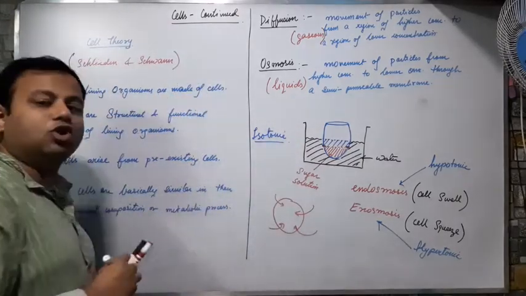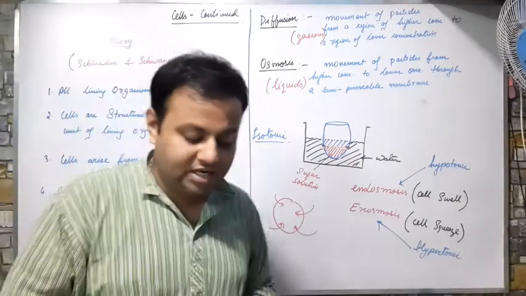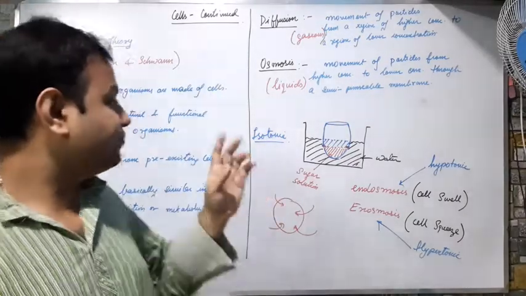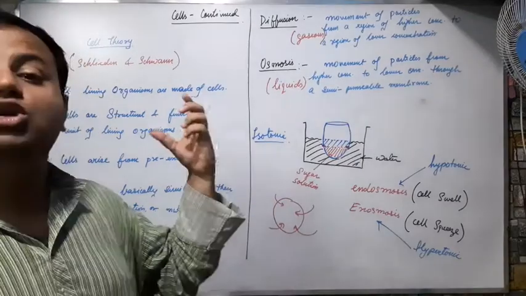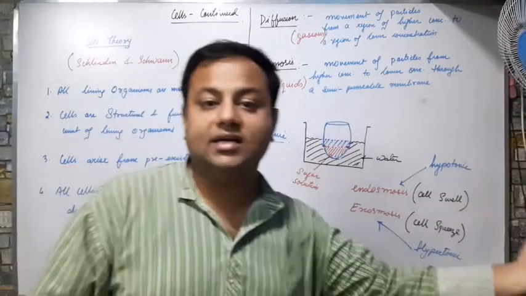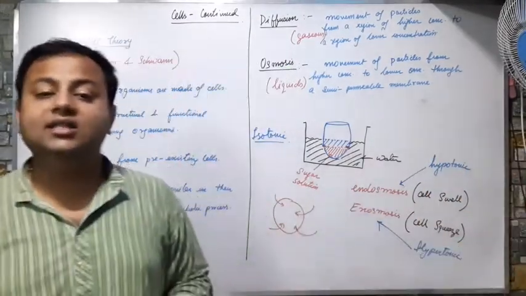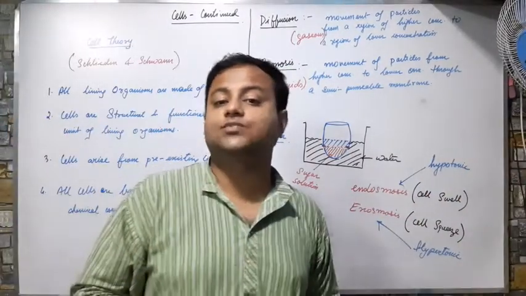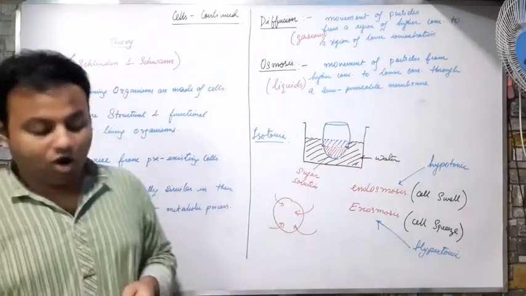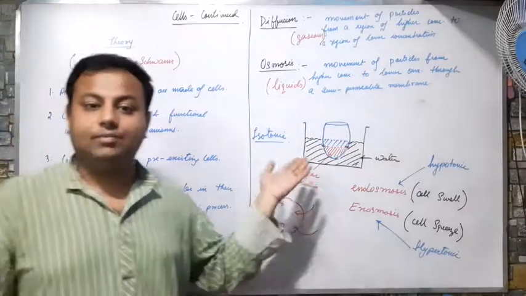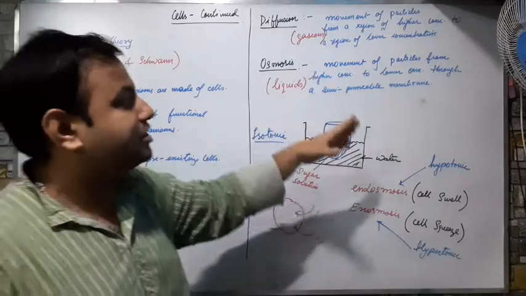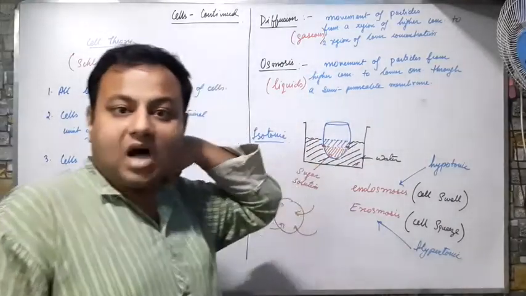So what is isotonic solution? Isotonic solution is such a solution in which the amount of water or the concentration of water inside the cell and outside the cell are both equal, and hence no movement or no transportation of substances takes place. Got it? Or is there a problem here? You can tell me.